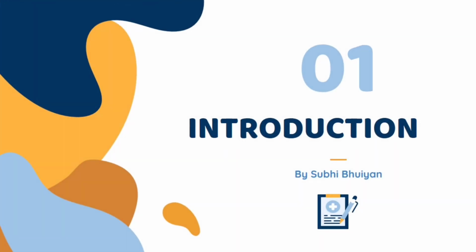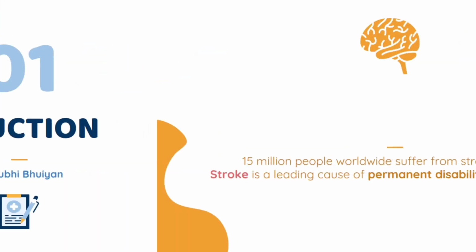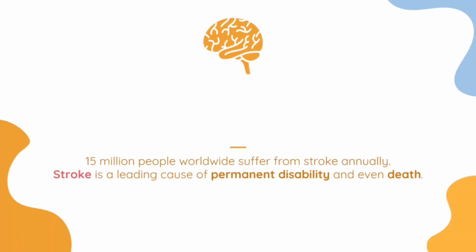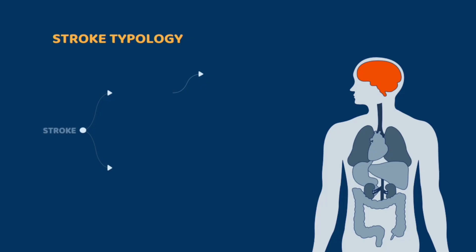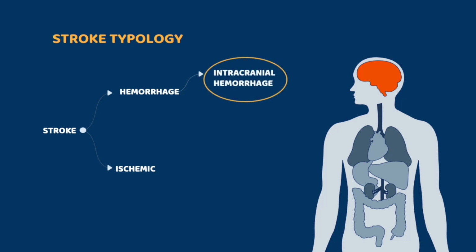Now I will begin with the inspiration behind choosing this topic. Stroke is a leading cause of permanent disability and death. According to the World Health Organization, nearly 15 million people worldwide suffer from stroke every year. Stroke is broadly classified into two categories, ischemic and hemorrhage. And we are particularly looking into intracranial hemorrhage, which is essentially a bleeding within the skull of the brain when a blood vessel is ruptured.